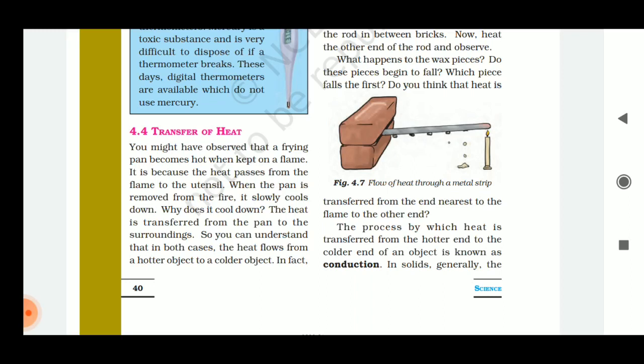kept on a flame. Yes, it's absolutely right. But it is because the heat is passed from the flame to the utensil, and when the pan is removed from the fire, it slowly cools down. But why does it cool down? The heat gets transferred from the pan to the surroundings. So you may have understood that in both cases heat is flowing from a hotter object to a colder object.